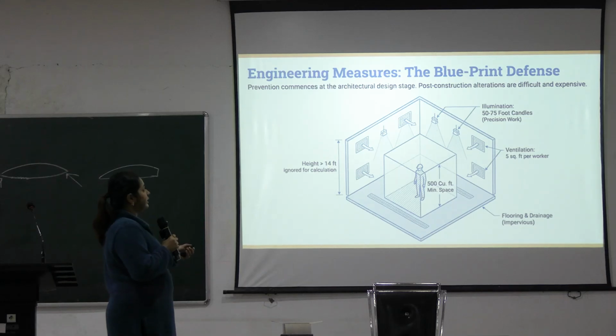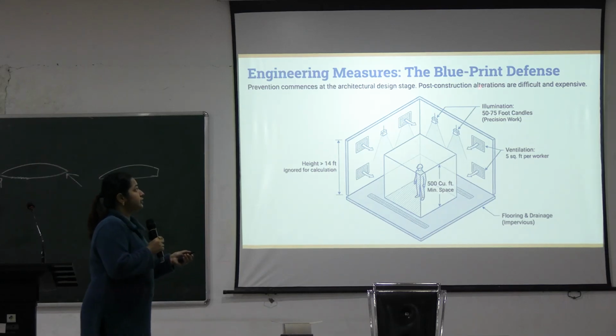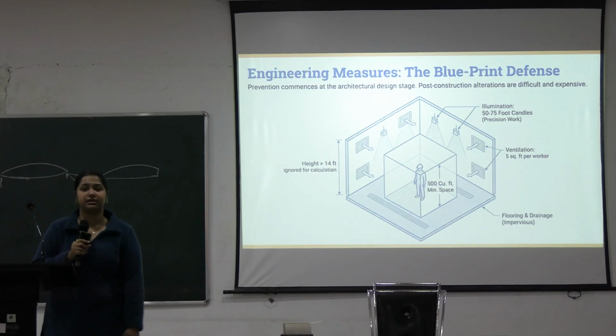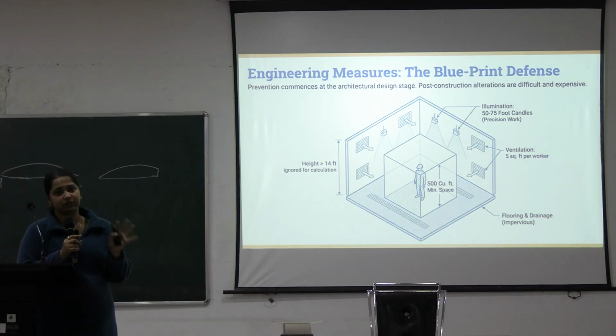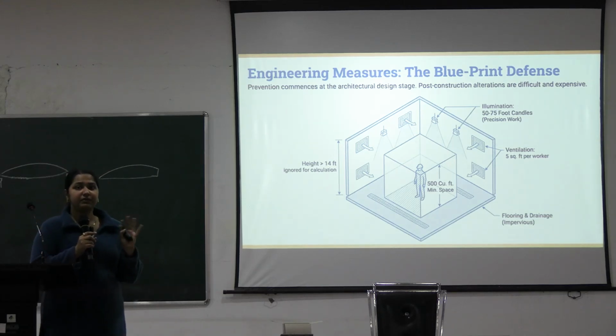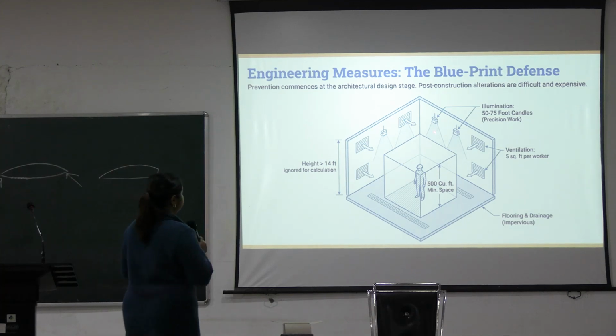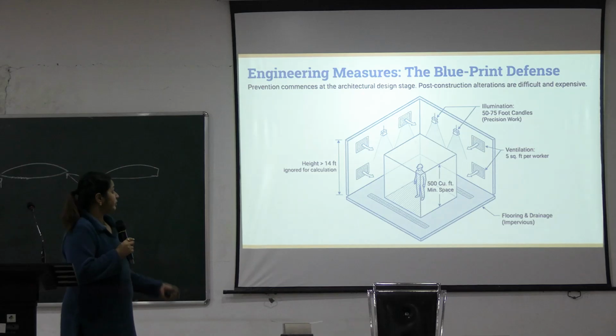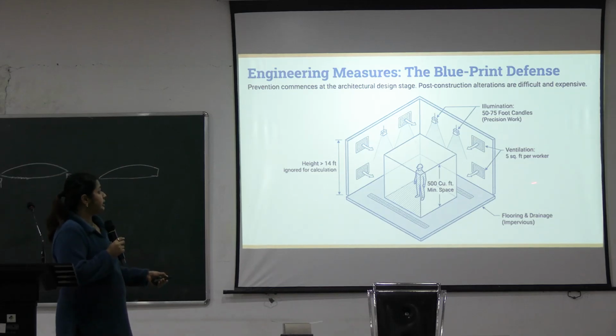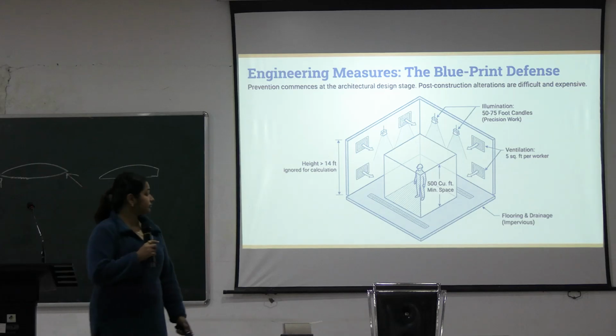Prevention commences at the architectural design stage. Post construction alterations are difficult and expensive. That is a place where the workers are there. You have to design previously and not after. So the worker should have a minimum 500 cubic feet space. Okay, there should be proper illumination, ventilation, flooring and drainage, height, etc.